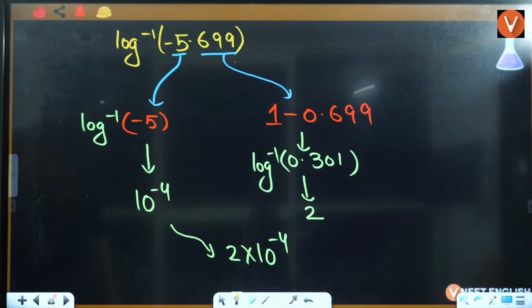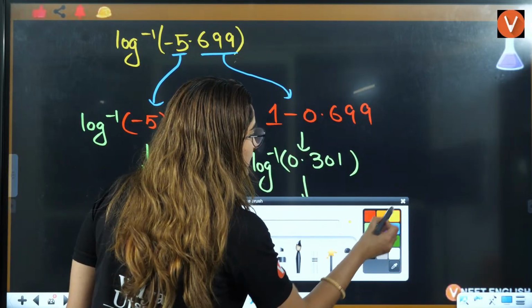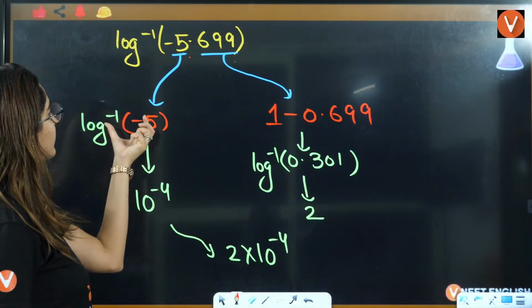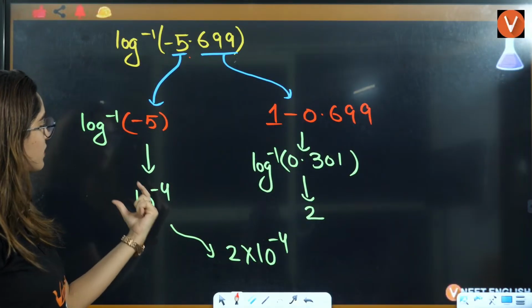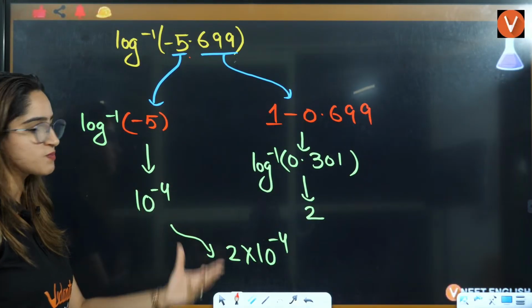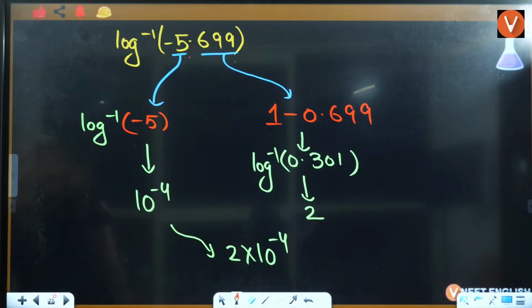Ma'am, can we write it as plus minus 6? Beta, why do you need to complicate the things? Okay, I am giving you an easy method. This is before the decimal, take it here. This is after the decimal. Before the decimal, 10 raised to power minus 4. After the decimal is this. Right? Okay.